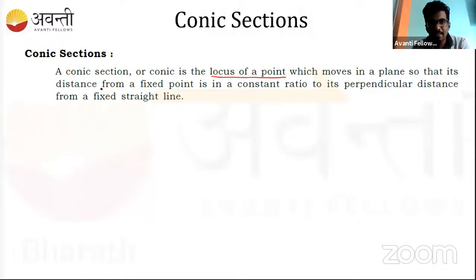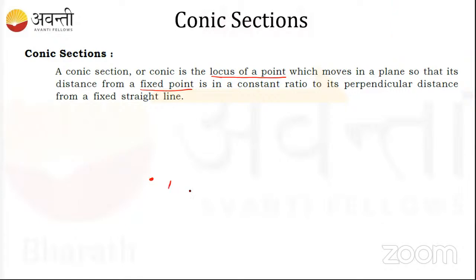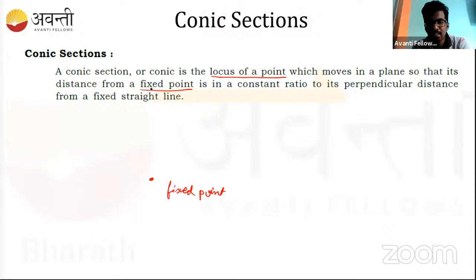It has to be, its distance from the fixed point. Okay, so what the fixed point is, we do not know, right? We can fix one point. So let's call that point a fixed one. There is a distance we are finding, which is the perpendicular distance from the fixed line. So there is a fixed line also, right? We have to fix one line here. Let's fix this line somewhere here. We'll call this a fixed line.